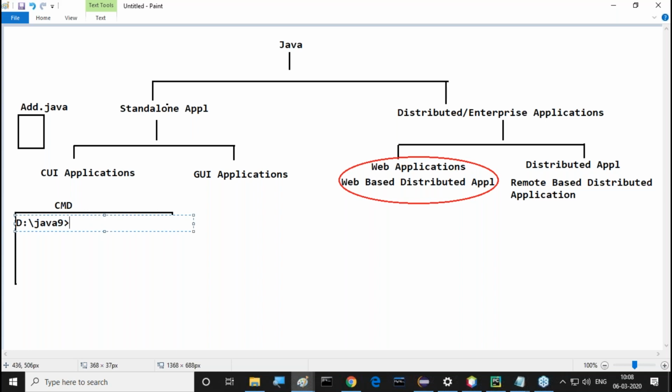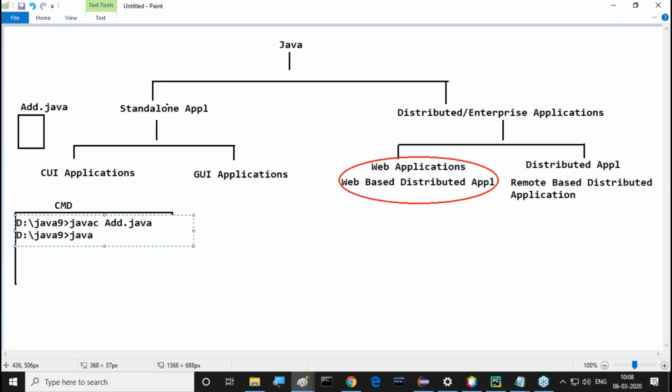Inside this Java 9, I provided javac space, because I need to compile it. So I need to go for Add.java. The next one: compilation is successful. Compiled successfully. No errors are identified. D:/Java 9. Next one is like which one?